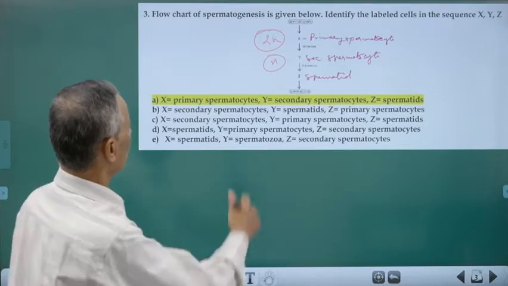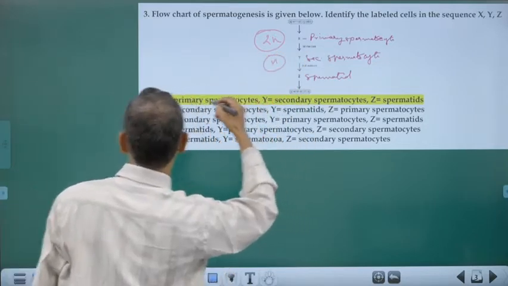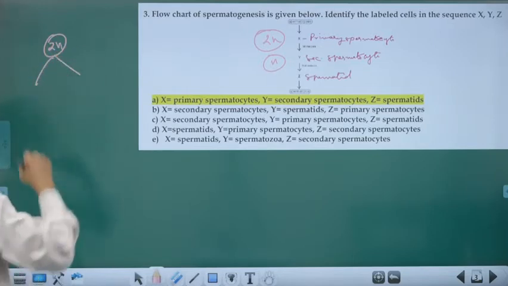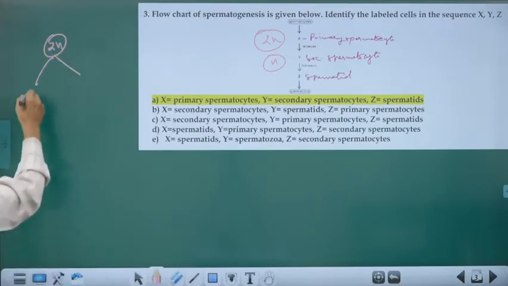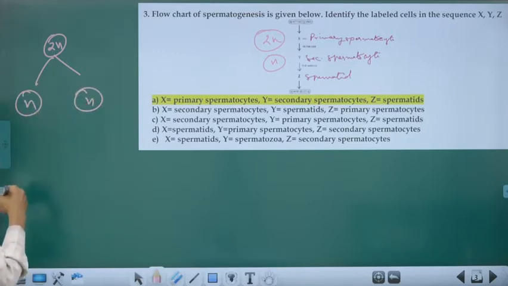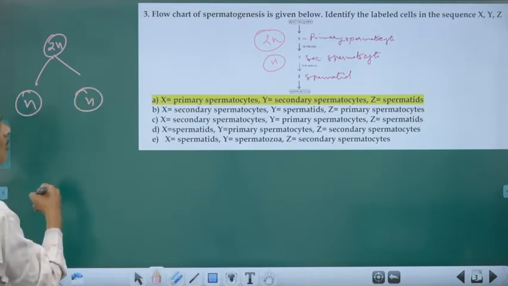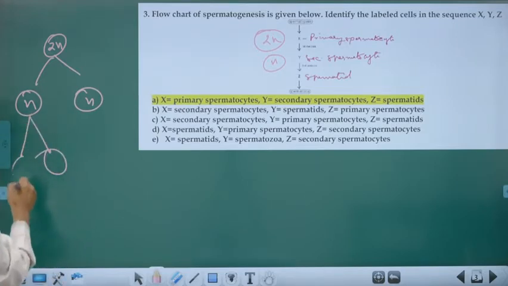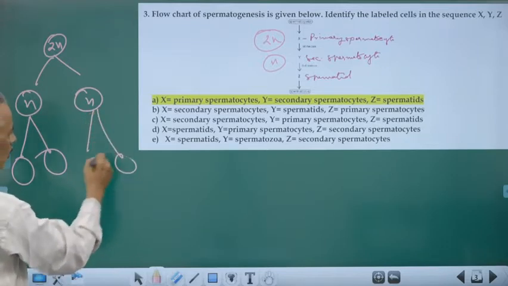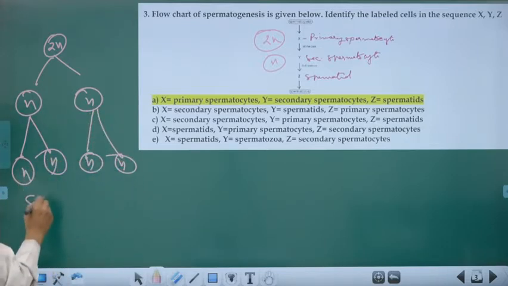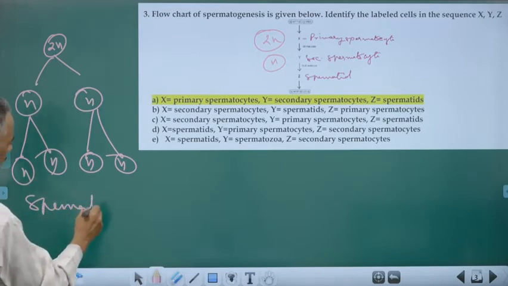Secondary spermatocyte undergoes the second meiosis, so that you will be having a total of 4 spermatids. From one primary spermatocyte, it undergoes first meiosis, so that we will be having 2 equal sized haploid secondary spermatocytes, and each of them undergoes the second meiosis, and thus you will be having a total of 4 spermatids.